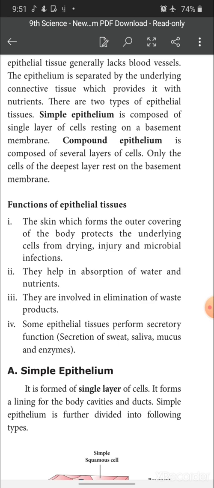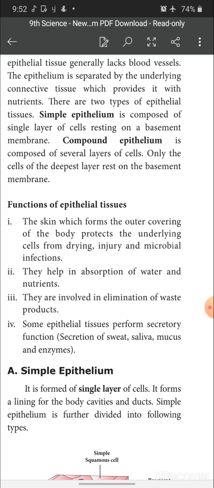Next one, they help in absorption of water and nutrients. So, epithelial cells which are present in the uriniferous tubules and in the intestine perform the functions of absorption of water and nutrients. And then the third point, they are involved in elimination of waste products.